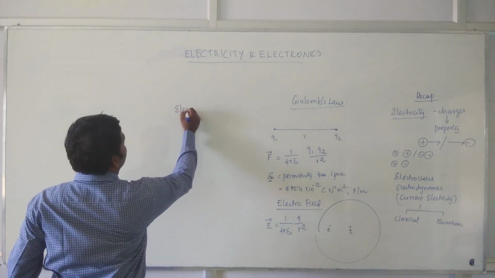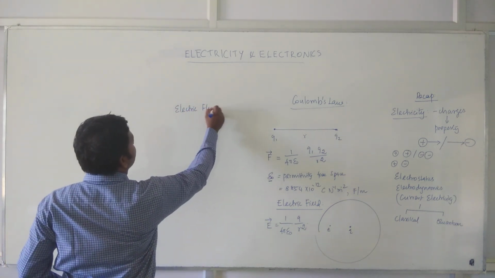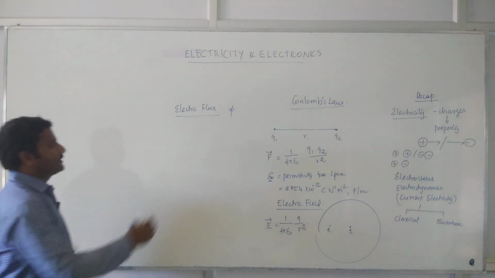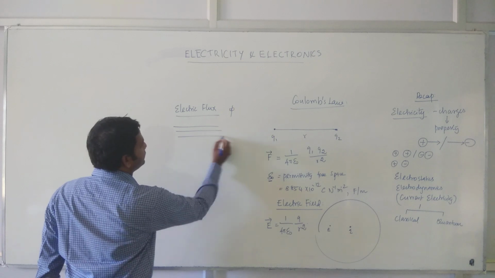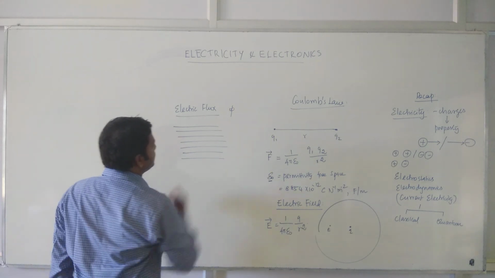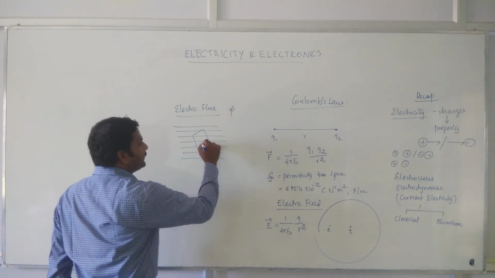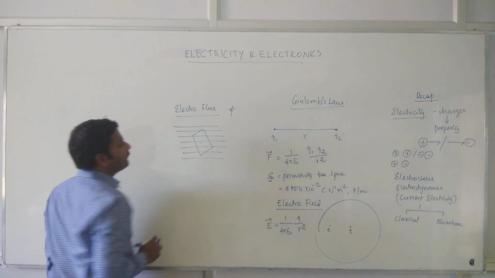Then the other topic that we have covered is electric flux phi. What is that? We have considered electric field lines. We said that it is non-uniform, and we have considered a plane in it, right? Now what is the flux?